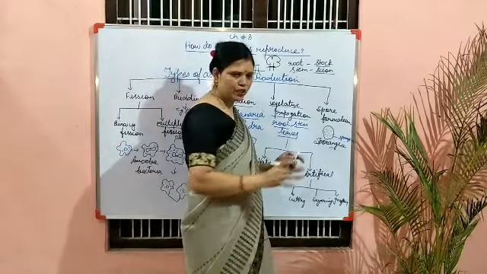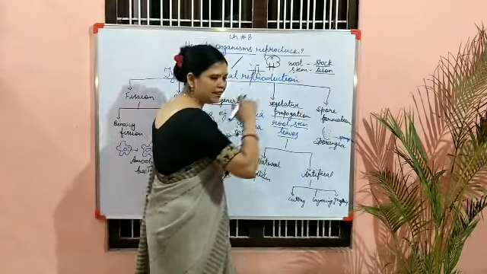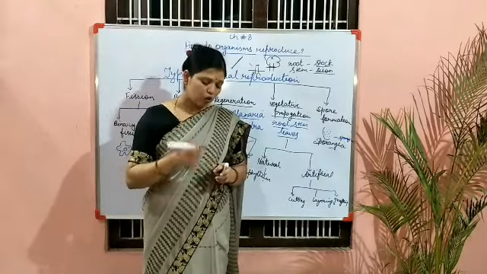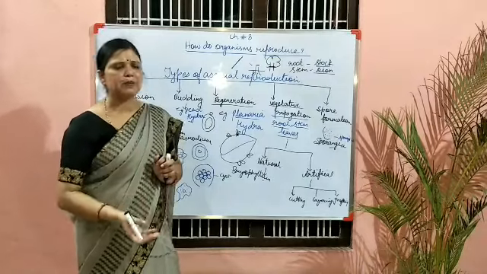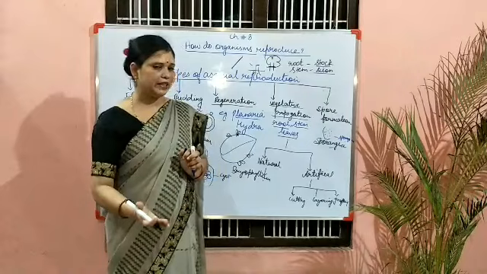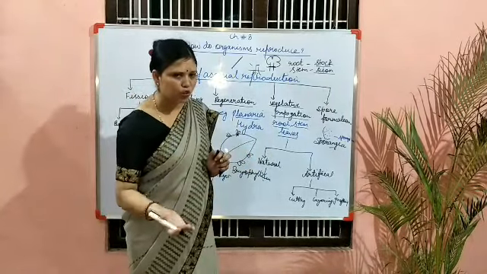When they become fully mature, this outer covering breaks and releases spores in the air. Then in favorable conditions, meaning the perfect temperature, moisture and humidity, they start germinating and form new ones.